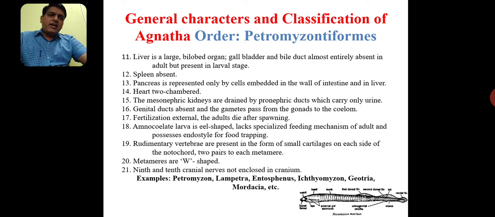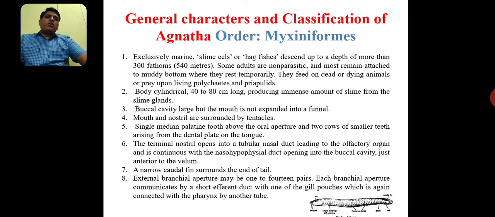Another order is there, that is called Myxiniformes, and the most famous example of this order is Myxine. The similarity between Petromyzontiformes and Myxiniformes is very high. Morphologically, both these species appear similar in nature: cylindrical body, laterally compressed tail, etc.